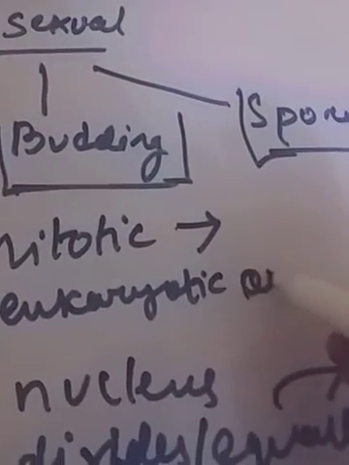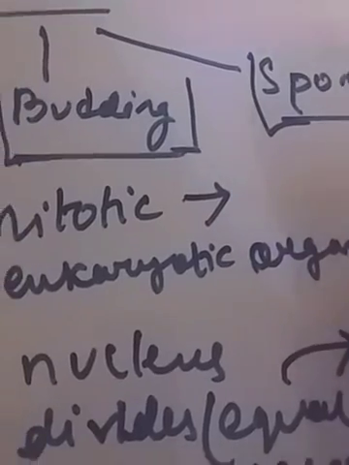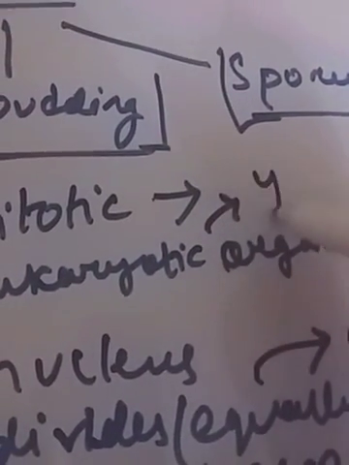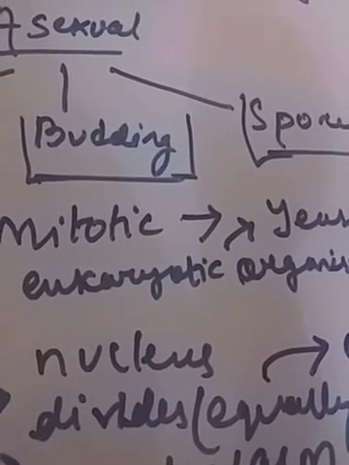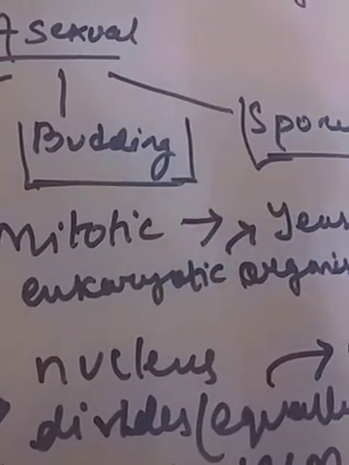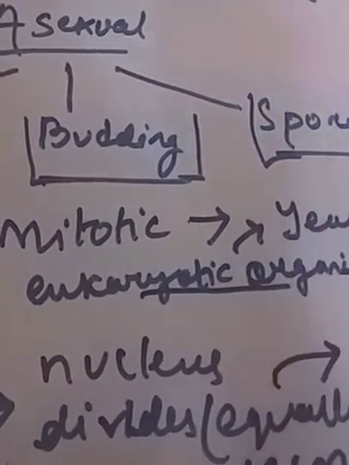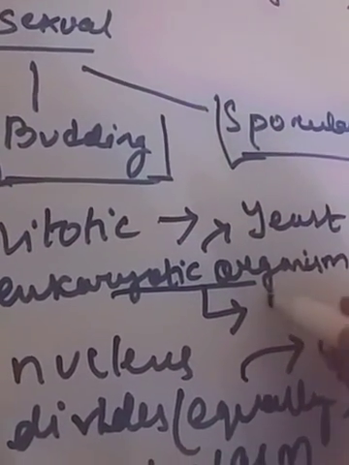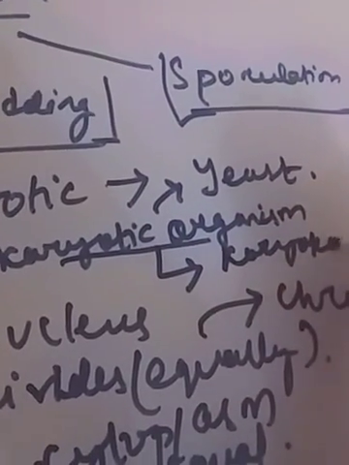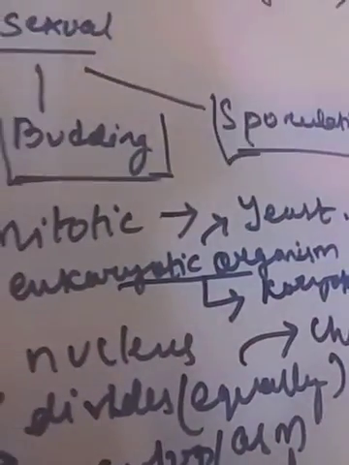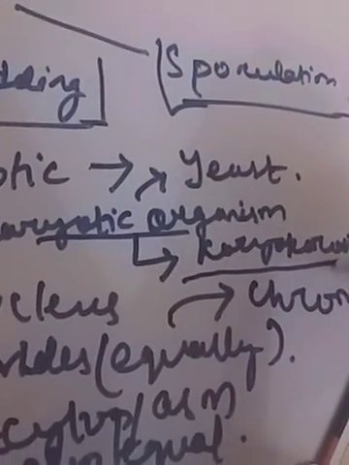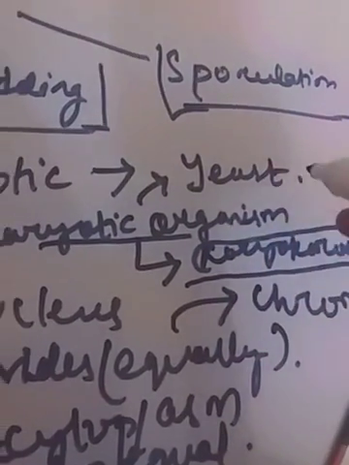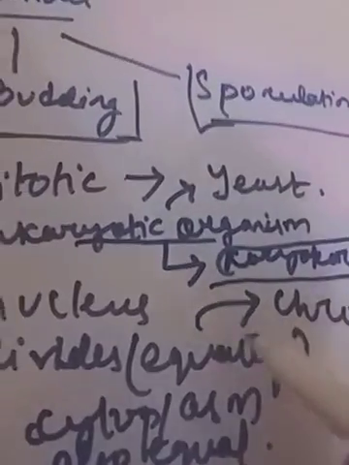Eukaryotic organism, like mainly yeast. In eukaryotic organisms, the process that it undergoes is karyokinesis, or karyosporosis, whatever you may write it. In this process, spindle fiber formation occurs inside the nucleus, where chromosomes divide